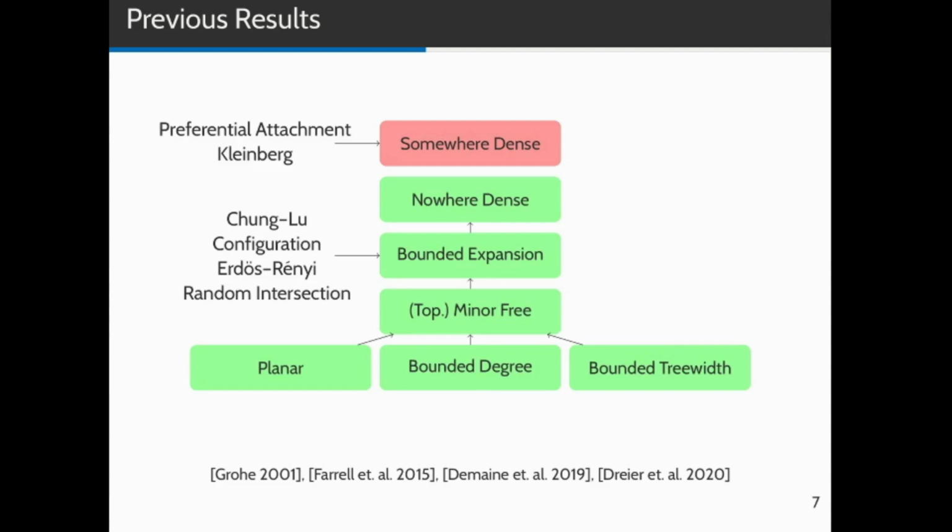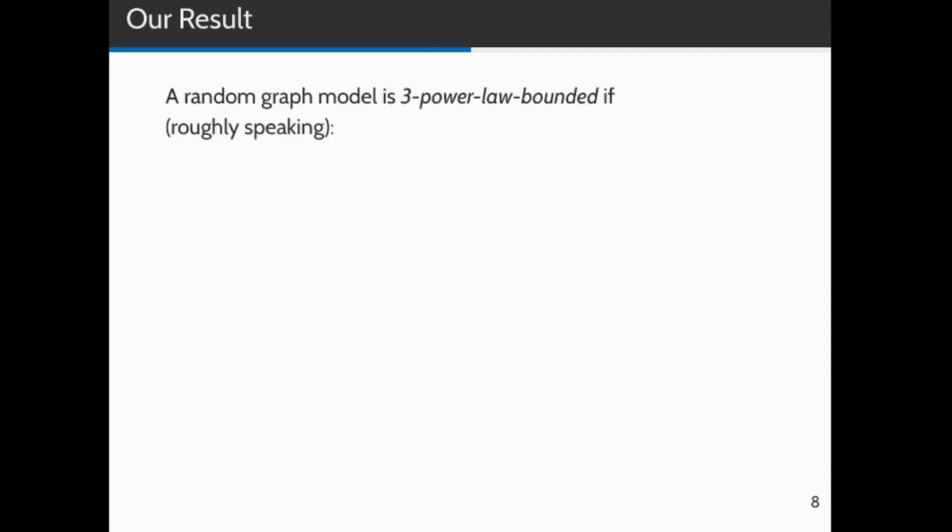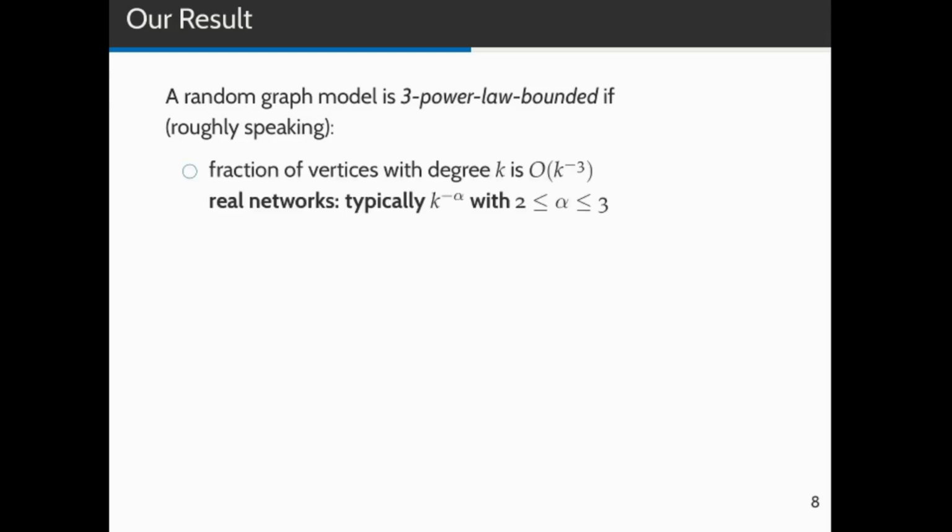Others are shown to be somewhere dense, which means that we have to try something else for these models. With all this in place, we can now present our results. We say a random graph model is 3-power-law bounded if it more or less satisfies the following conditions. First of all, the fraction of vertices with degree k should be roughly k to the minus 3. In real networks, we typically observe k to the minus alpha, where alpha is between 2 and 3. So this condition is at the edge of what you would still observe in real networks.